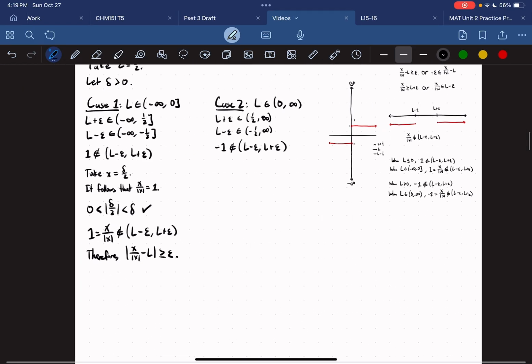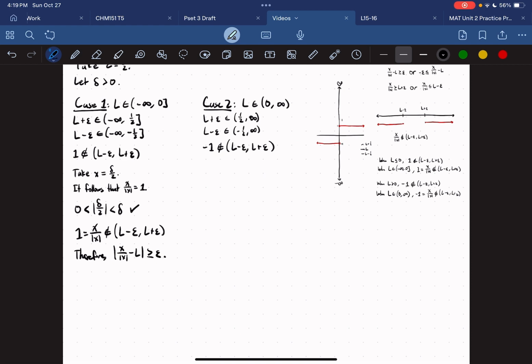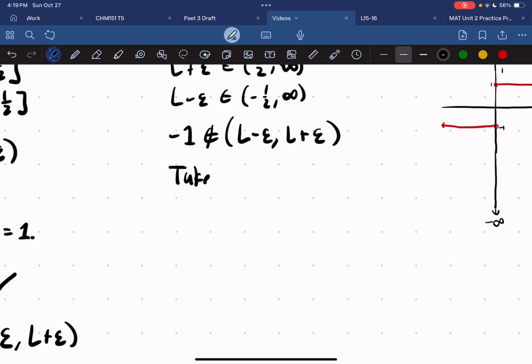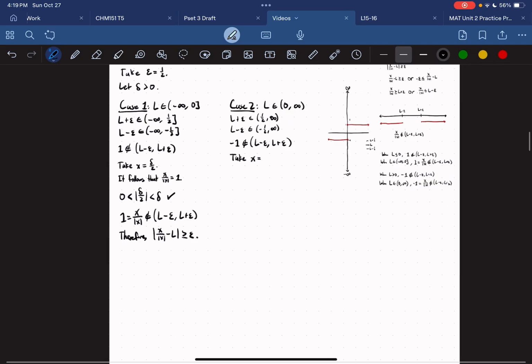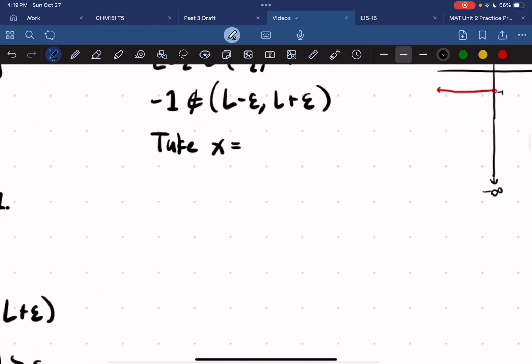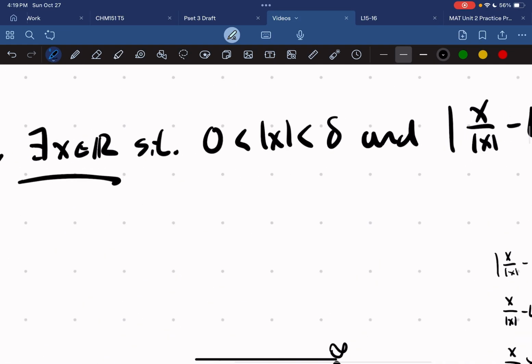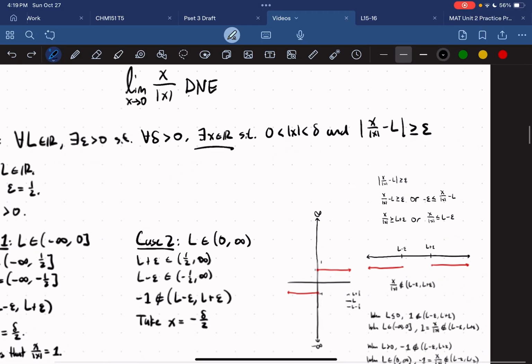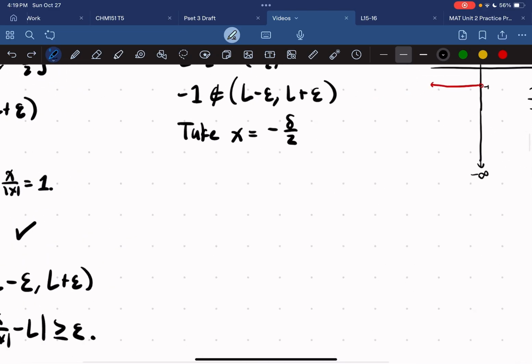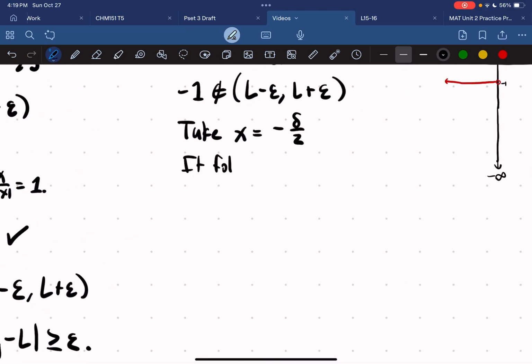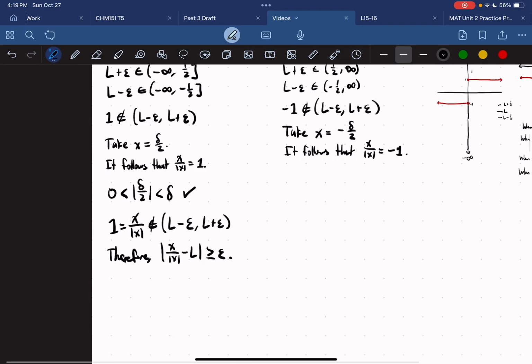So now we have to take a negative x. So what if we took negative delta over 2? Does this still work? You're probably thinking no, but remember, we're taking the absolute value of x, right? So it follows that x over absolute value of x is equal to negative 1, right?